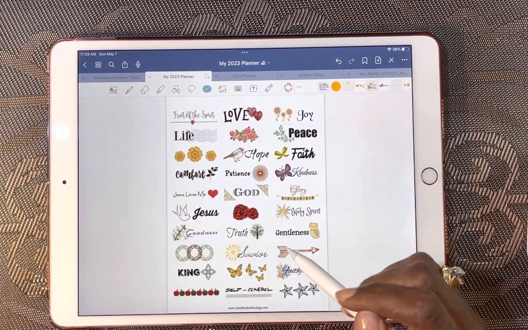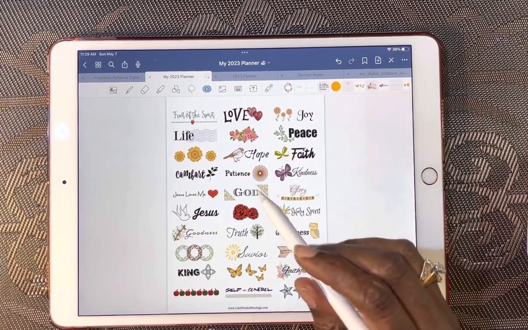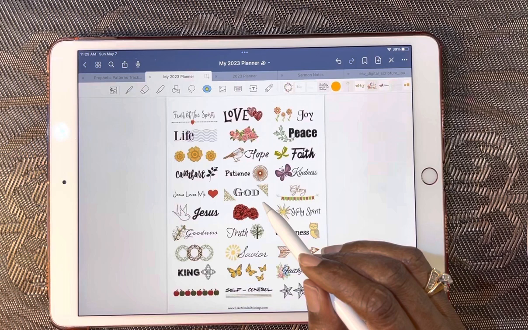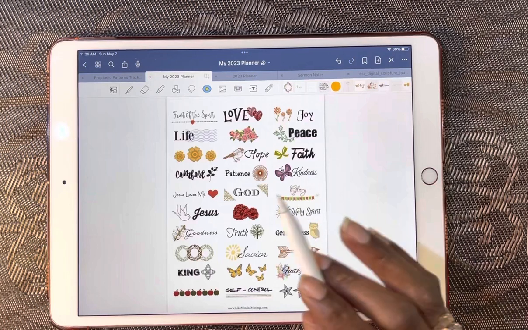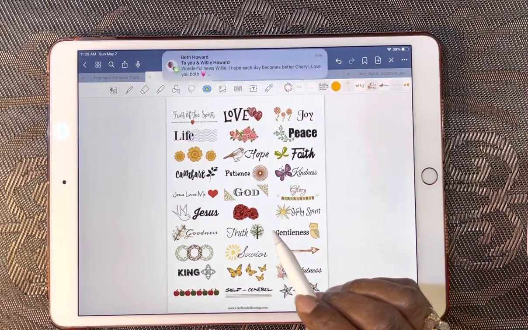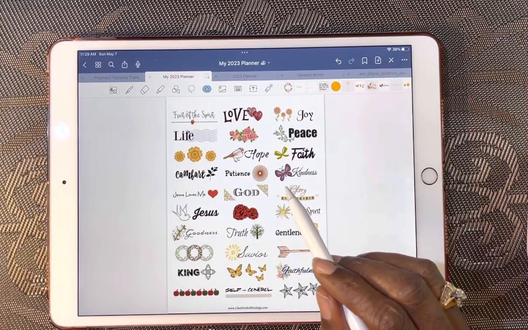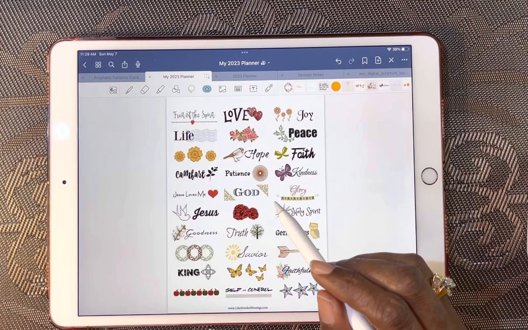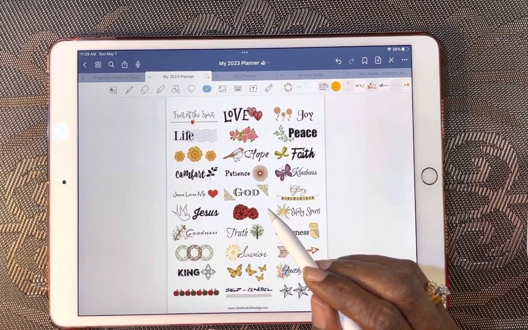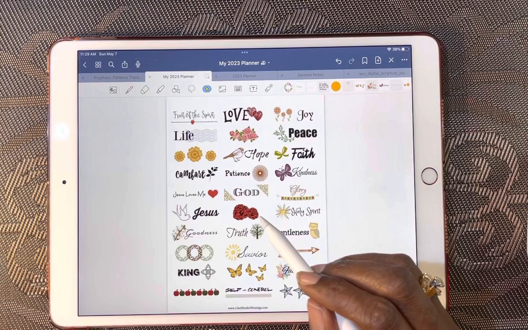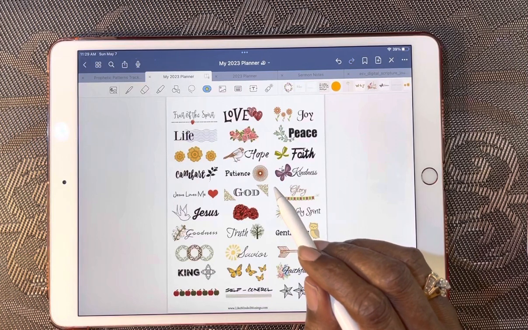So I saved it as an image, and I want to separate some of these. I'm using it for my own personal use, not to sell to anyone. I just want to show you that you can scan in some of your own personal phrases, or if you downloaded something from Pinterest, or something that you purchased or were given free access to, you can use these in your GoodNotes planner or GoodNotes files.